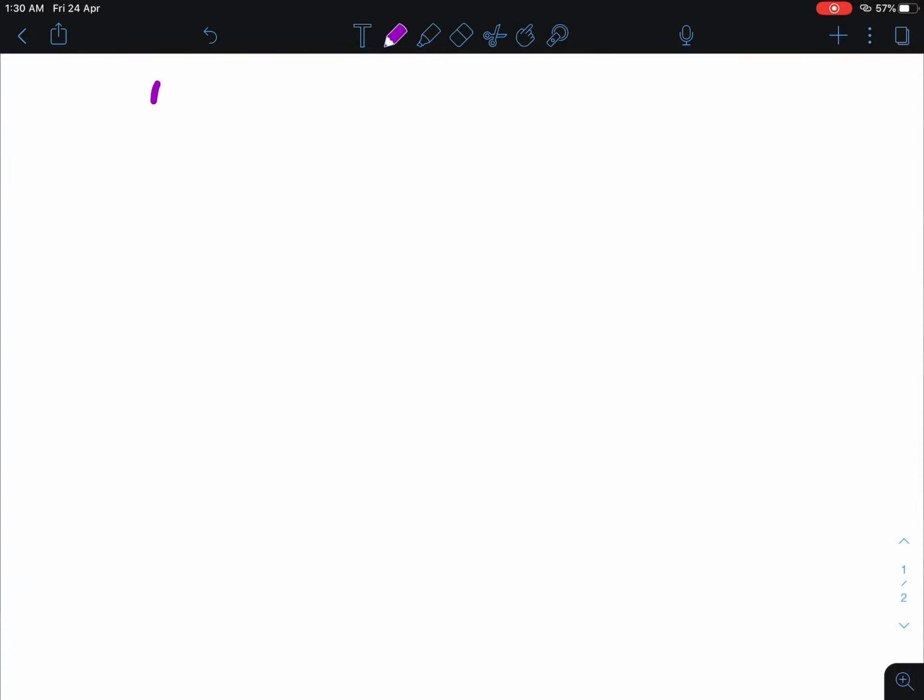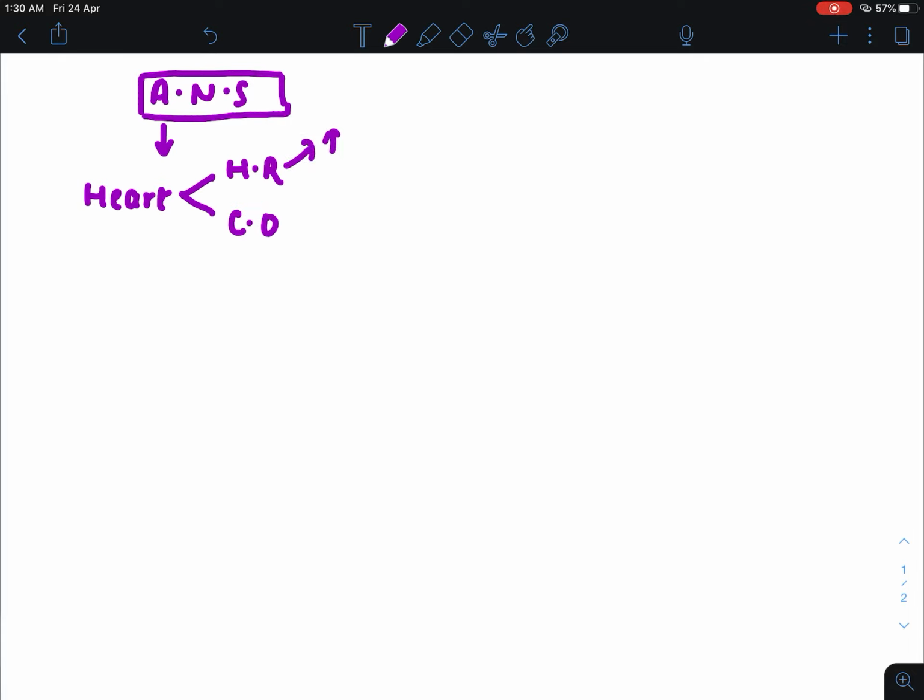Now talking about the autonomic nervous system, its primary function is mainly concerned with visceral function. Suppose I am talking about the heart. In the heart there is the role of heart rate and cardiac output. Either heart rate can increase or it can decrease, but it is not in our hand to increase or decrease the heart rate. Likewise, cardiac output can increase or decrease as per the situation. All these activities are under the autonomic nervous system.